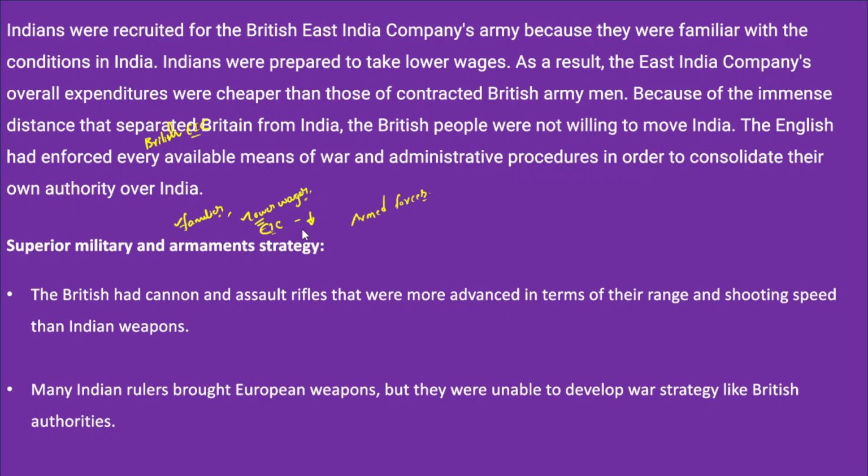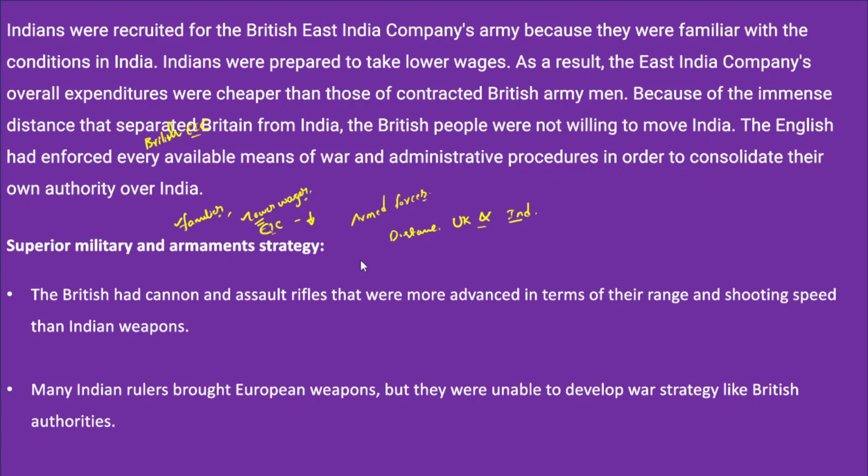Okay, so in this context, the other factor that we have to consider is the distance between the UK and India. There is a huge distance. Because of this huge distance, even people from the UK did not prefer to come to India to serve in the armed forces.